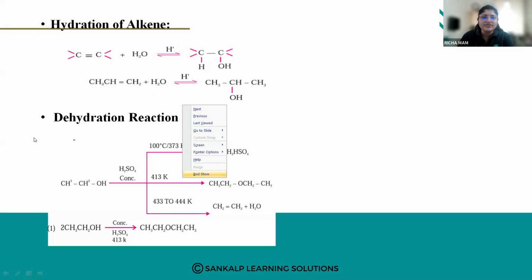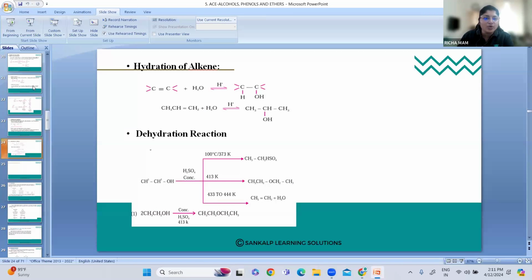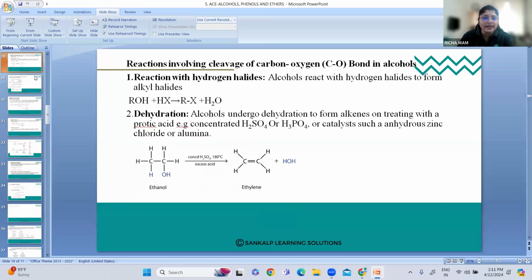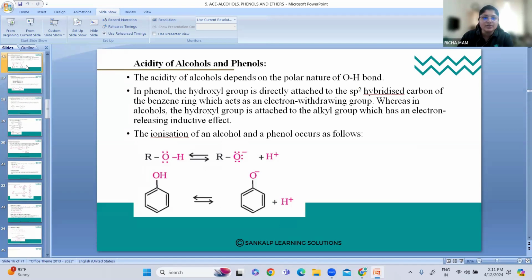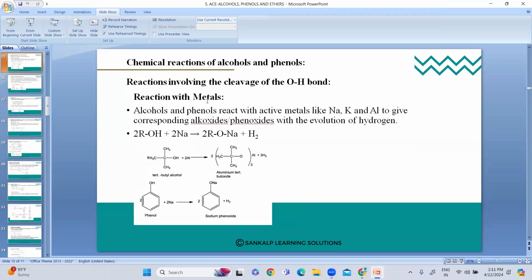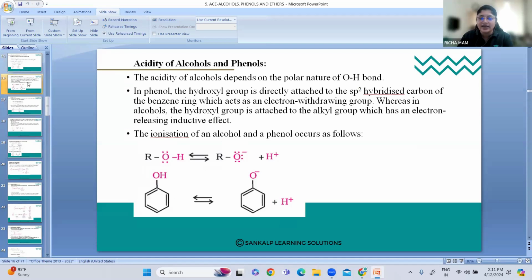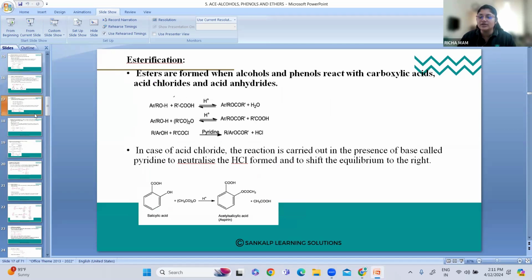Next, first we have seen the reactions involving the OH bond, that is the reaction with metals, which we had discussed in our previous class. Then we saw acidic nature, the acidity of alcohols and phenols, then the effect of substituents, that is when electron donating groups and electron withdrawing groups are present. Next is the esterification reaction.